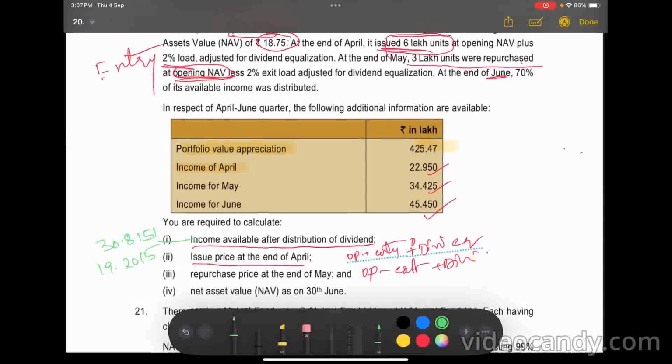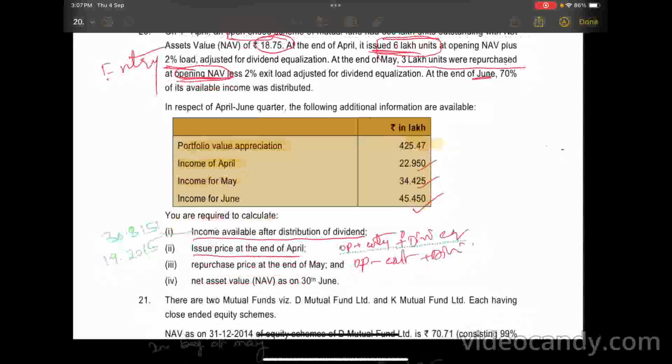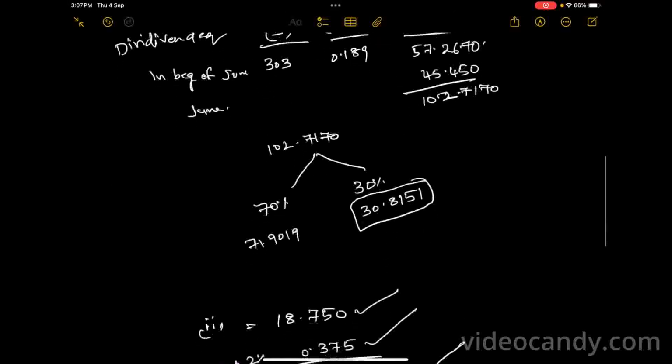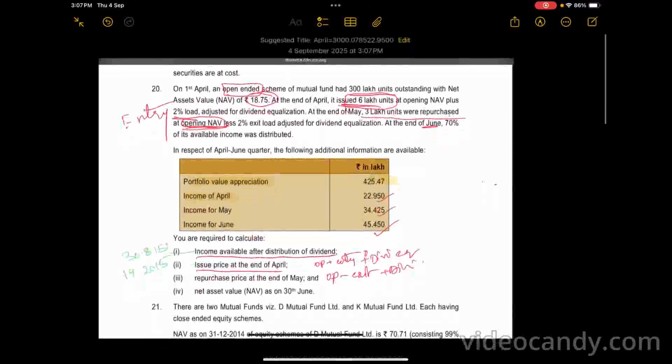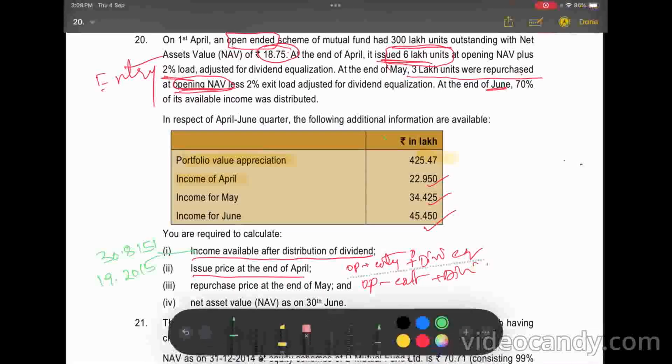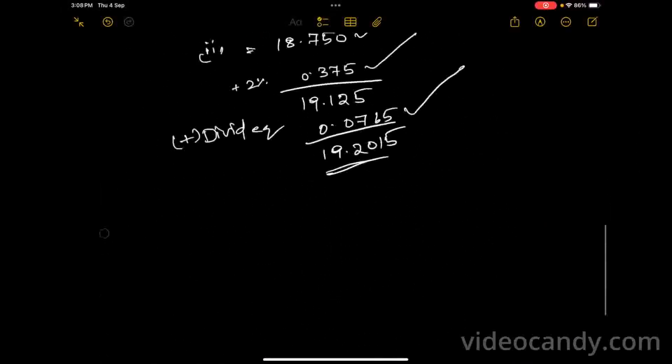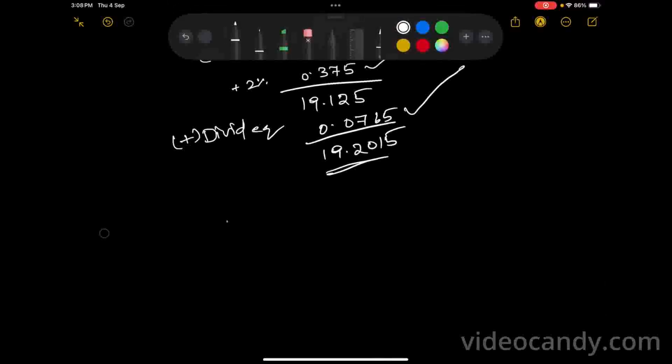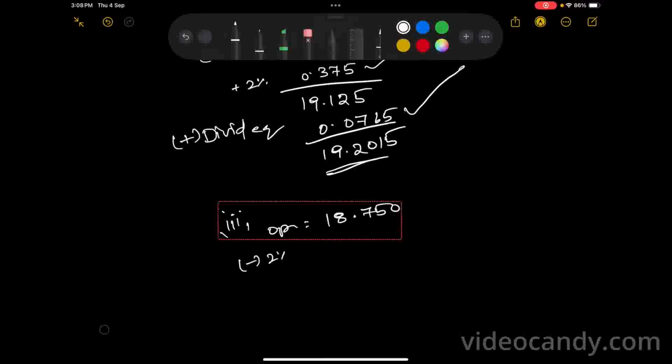Next question: repurchase price at the end of May. How is it calculated? Repurchase price is opening NAV less 2% exit load, right? Third question, opening NAV is equal to 18.750, right? Minus, remember, in exit load, minus 2%. How much? 0.375, right? Reduce that.